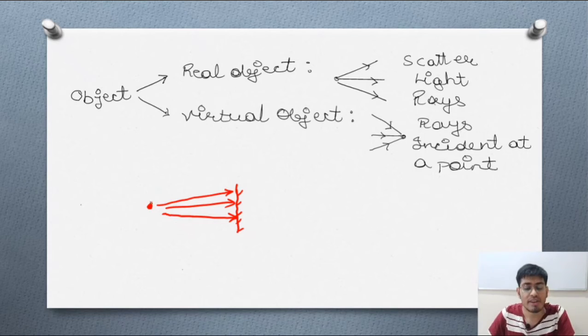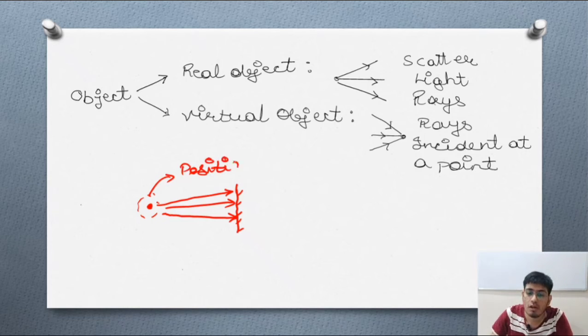And remember that in a real object, you can change the position of the object. The position can always be changed in the case of a real object.